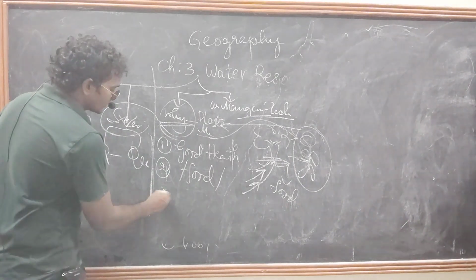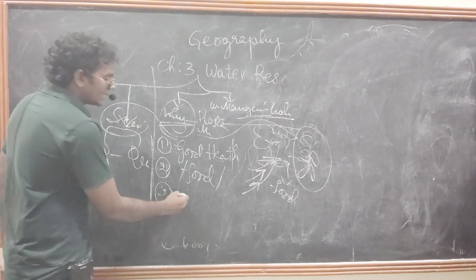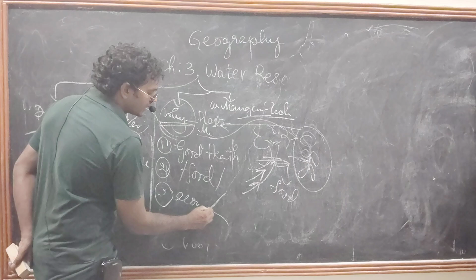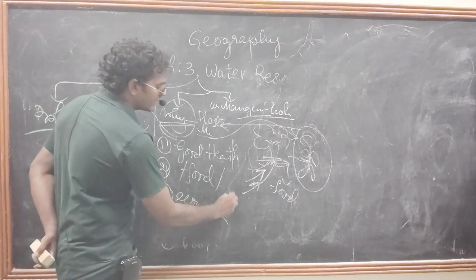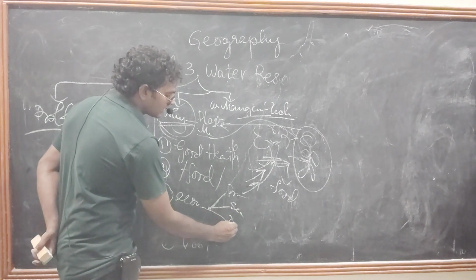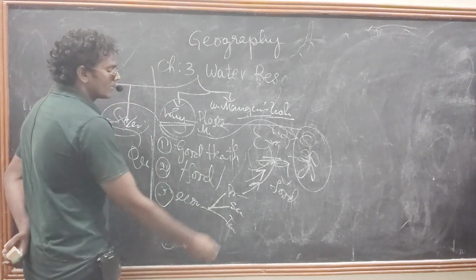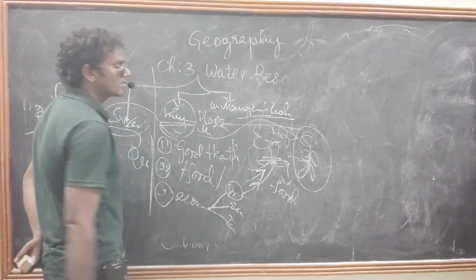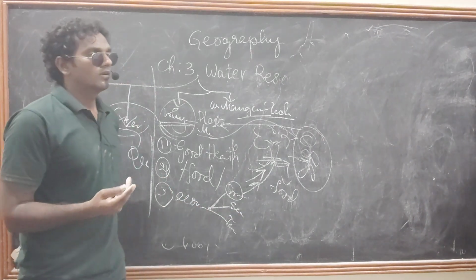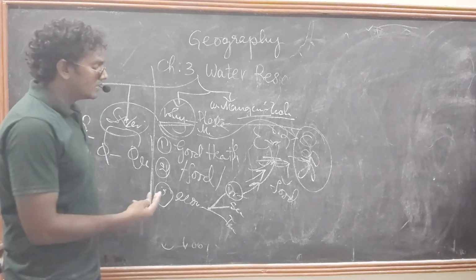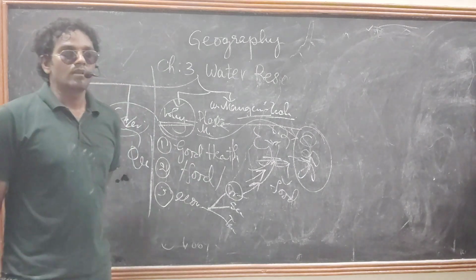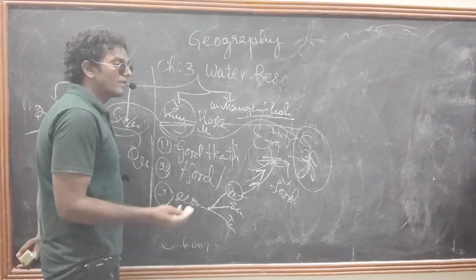Coming to the third one: to conduct economic activities, we need water. There are three types of economic activities: primary, secondary, and tertiary. Primary activity is mining, fishing, and also agriculture. Secondary activity is manufacturing industries.